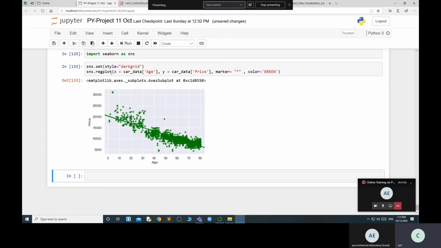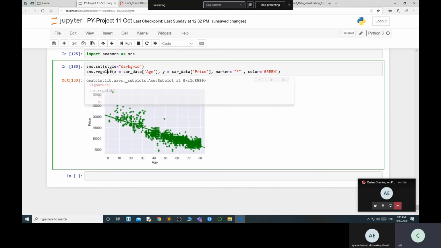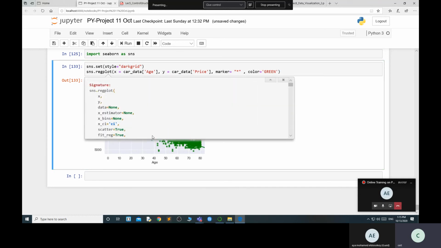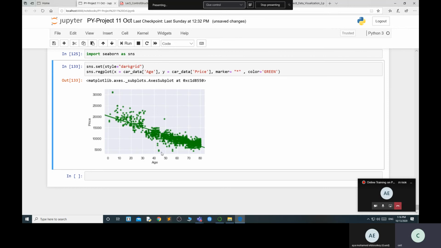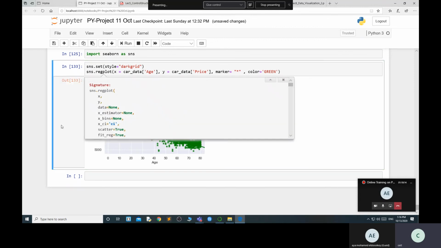So there are a lot of functions basically whenever I'm going to plot, and according to that you can use them. For fit regression I am using true. If you want false, then this line will not be drawn over here. So it's up to you. You can do it very simply. All the information is available, whatever parameters you need to pass over here: color, marker.